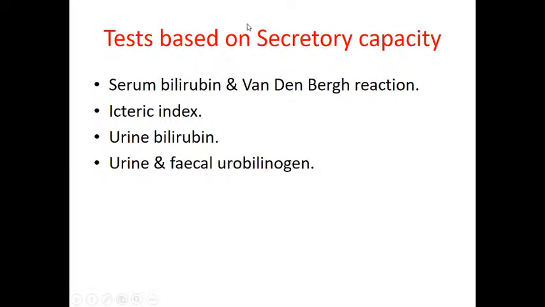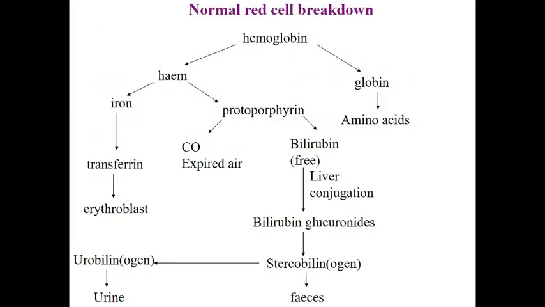First, coming to the serum bilirubin estimation, the quantitative estimation of the serum bilirubin. How much bilirubin is there in the serum? That is quantitative estimation. Generally, we do this test by the Van den Bergh test. Now here, before going to the test, let me remind you about bilirubin.